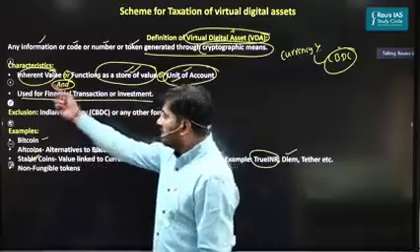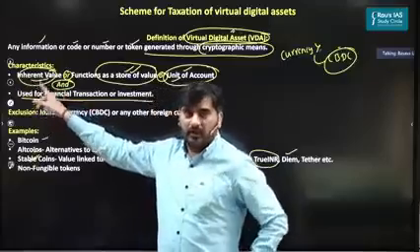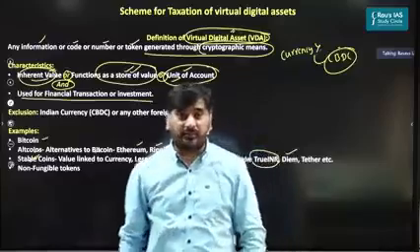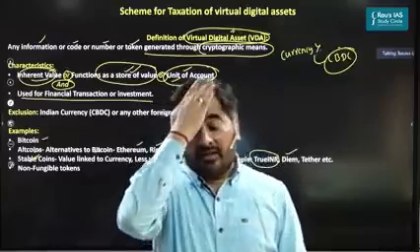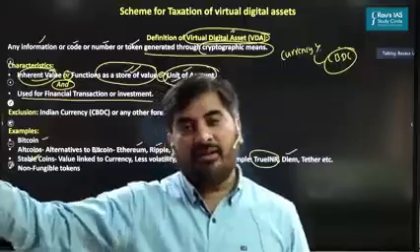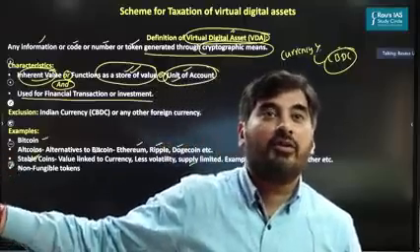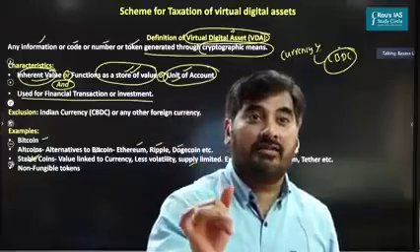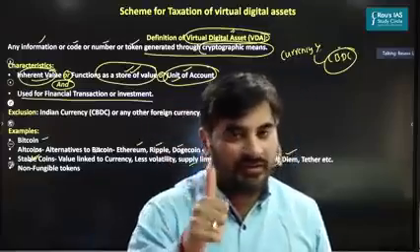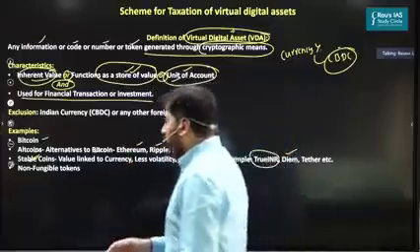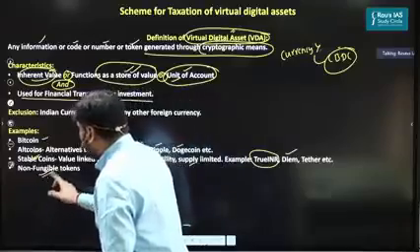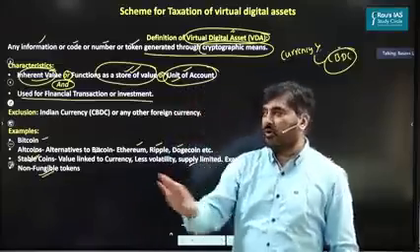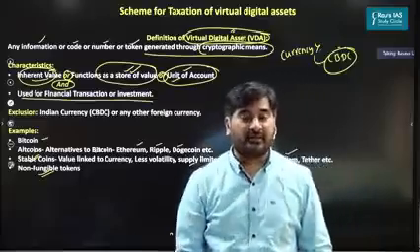So the government has used this word inherent value because the government wants to bring even the stable coins into the definition of virtual digital assets. So if you come across a question, which among the following can be considered as virtual digital assets? What should be the answer? All the Bitcoins, altcoins, as well as stable coins. And next and most important, the government is going to put tax even on non-fungible tokens. The government has explicitly said non-fungible tokens will also be considered as virtual digital assets.